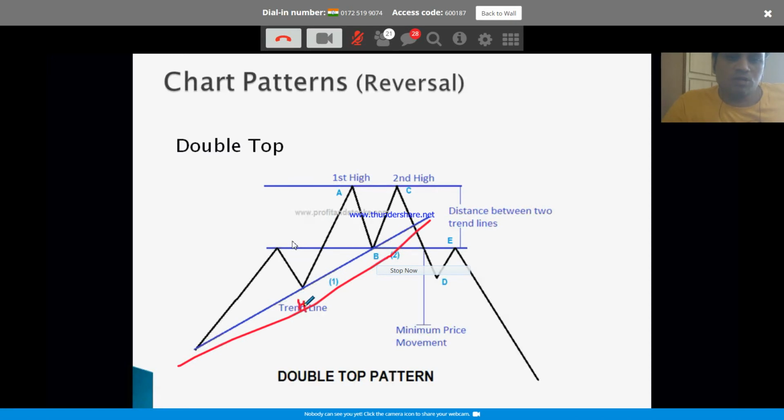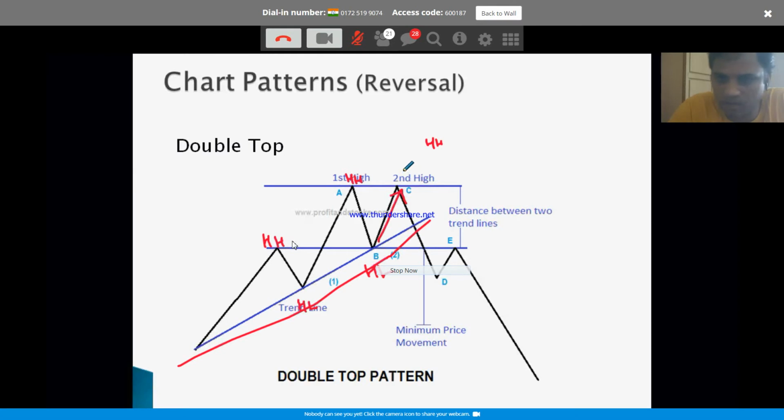Higher lows are formed, right? This is a higher high. This is a higher high. So the next swing, obviously, if the bullish trend is continuing, it should break and make a higher high, right?